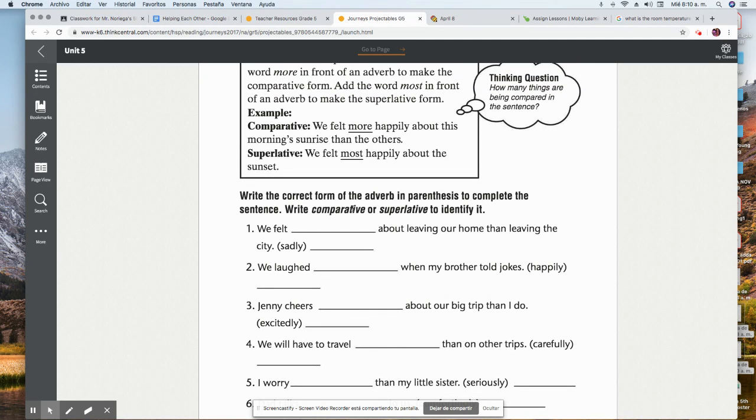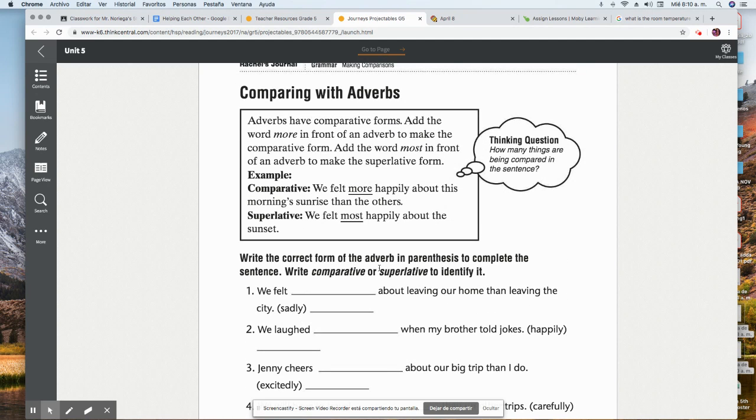We're going to write comparative or superlative to identify them, and we also need to write either more or most before the adverb. So let's go ahead and read what's inside the box right here. Adverbs have comparative forms. Add the word more in front of an adverb to make the comparative form. Add the word most in front of an adverb to make the superlative form. So more is for comparative adverbs and most is for superlative adverbs.